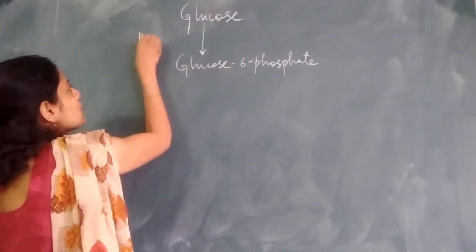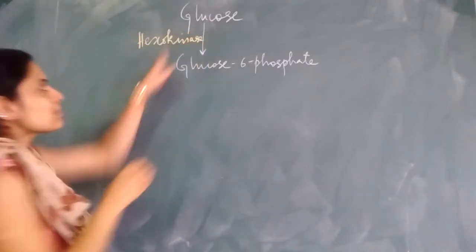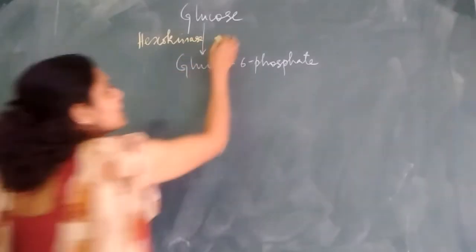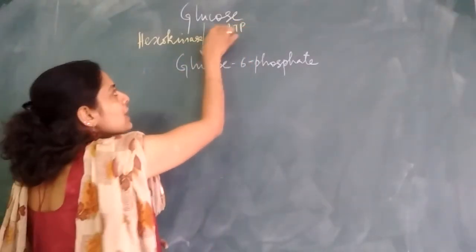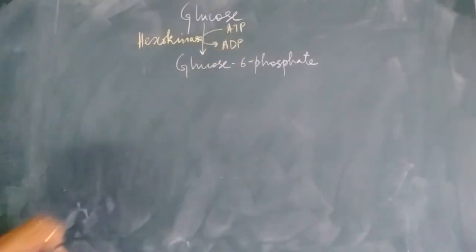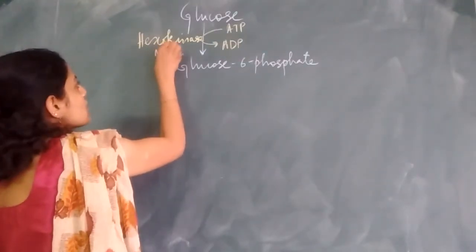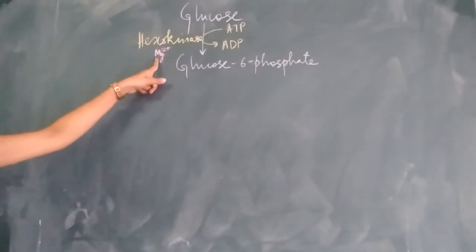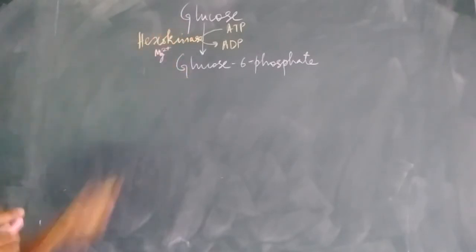Glucose is getting phosphorylated to glucose 6-phosphate. Name of the enzyme here is hexokinase. Please remember, kinase is the enzyme that is involved in transfer of a phosphate group. And when phosphate has to be transferred, it is donated by ATP. So adenosine triphosphate is donating its phosphate and getting converted into adenosine diphosphate. And here, the cofactor that is required is Mg2+. Whenever we have a kinase enzyme, it requires Mg2+ as a cofactor to function. So the first step is phosphorylation of glucose to glucose 6-phosphate.